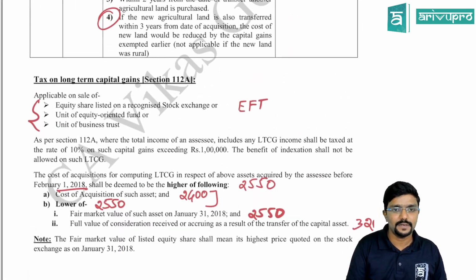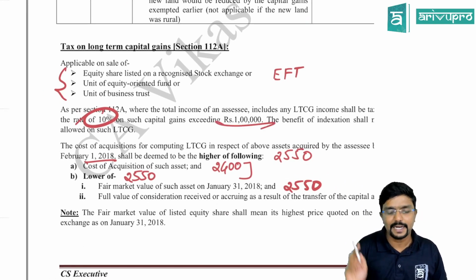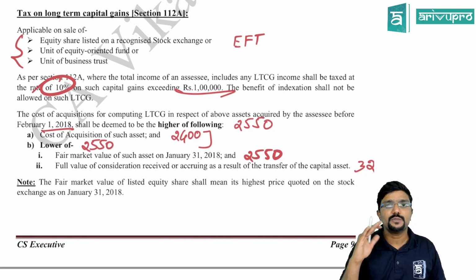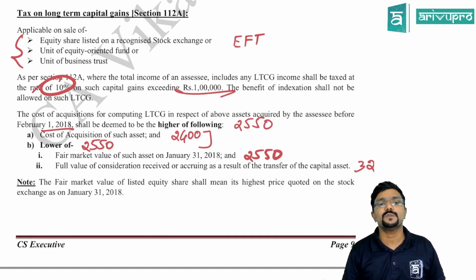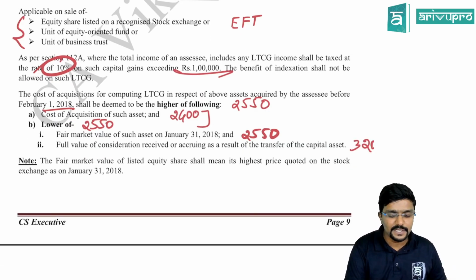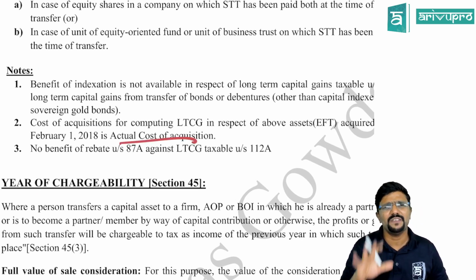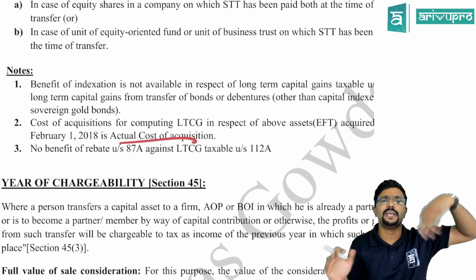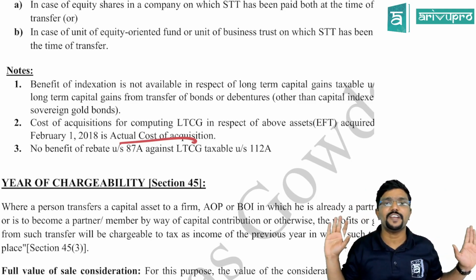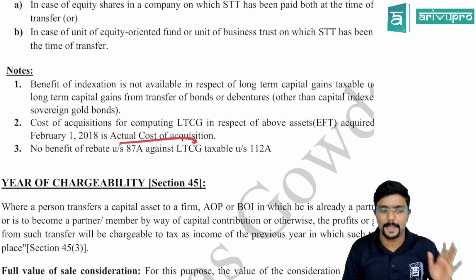So all this I have given. So the tax rate applicable is 10% in excess of 1 lakh. Sir, what if these shares were purchased after 1st February 2018, but it is a long-term share? Then I have mentioned here, you have to straight away take only the cost of acquisition. Whatever is your cost, take that, reduce from the sale value, that will be your capital gain. And it will be long-term only. No question of indexation for computing the long-term capital gain under section 112A.